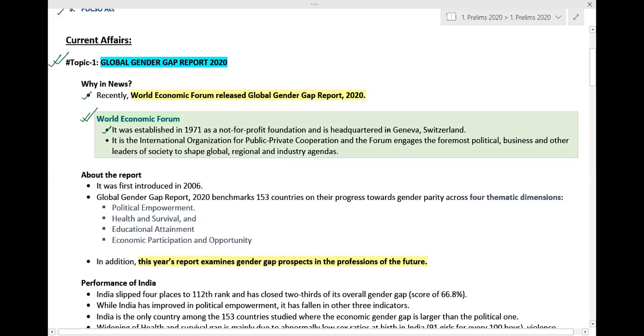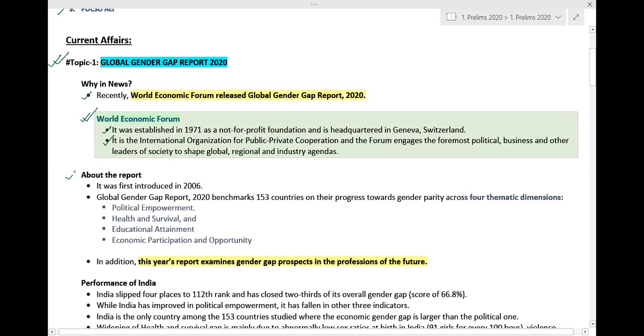It is the international organization for public-private cooperation, and the forum engages the foremost political, business, and other leaders of society to shape global, regional, and industry agendas. So these are the things about World Economic Forum.